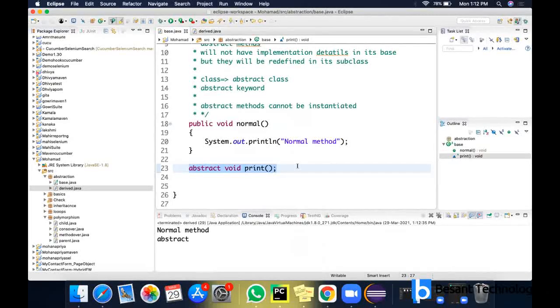An important point is that an abstract class can have abstract methods as well as non-abstract methods. Abstract methods will not have their body in the base class, but they will be redefined in the subclass.